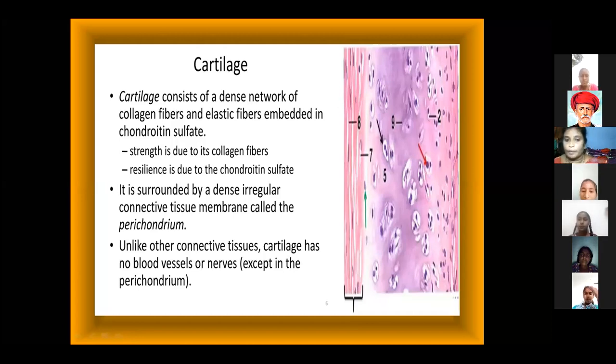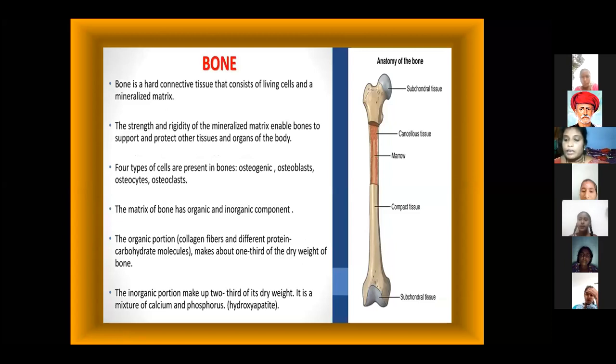Okay. Another kind of connective tissue is called bone. How many types of connective tissue are there? Four types: connective tissue proper, cartilage, bone and blood. The next kind of connective tissue is bone.